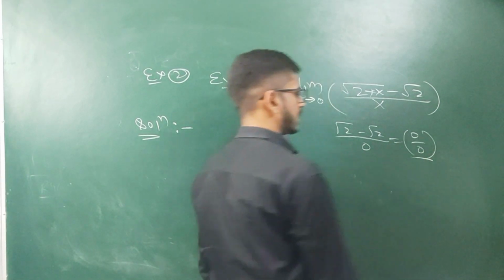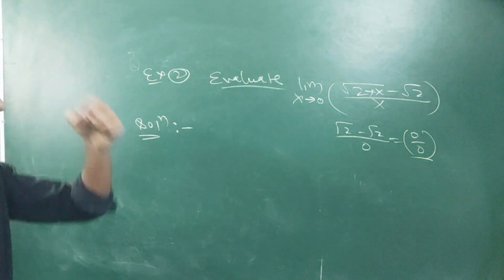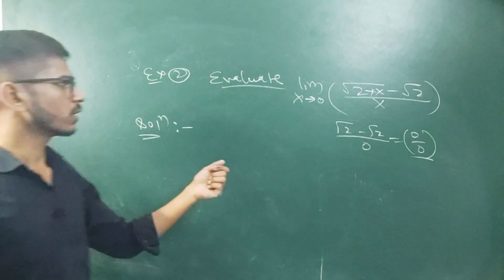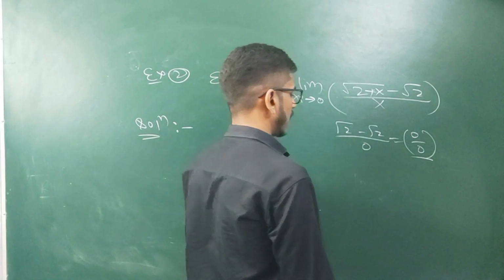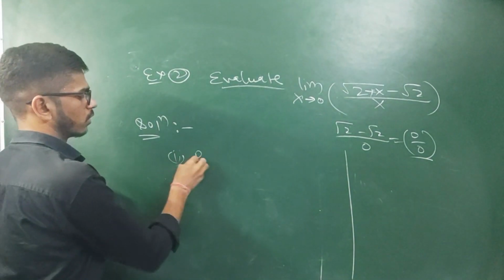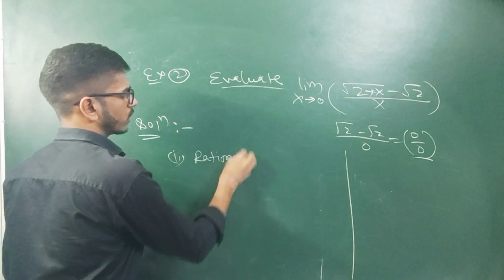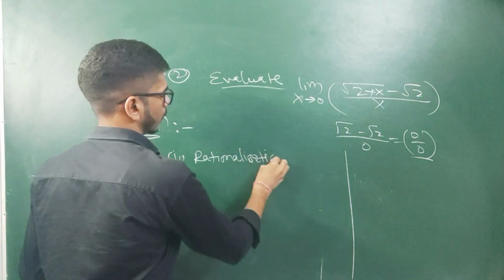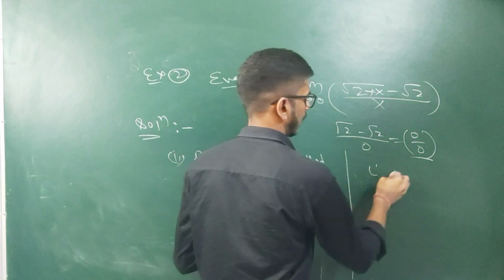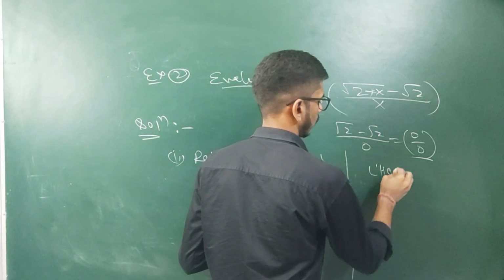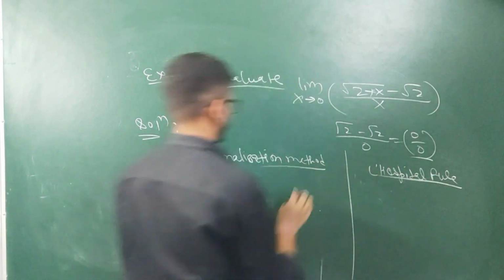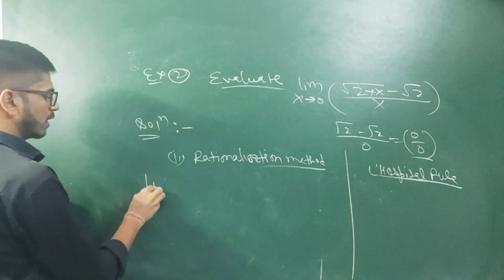So we can easily see that we will apply one of the three methods, and the three methods were the factorization method, the rationalization method, and the last one was L'Hospital rule. In this case also we will use the second method, the rationalization method, and we will also solve this question with the help of L'Hospital rule. Okay, in the rationalization method, what will we do?